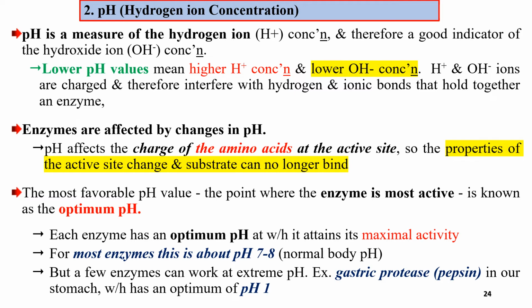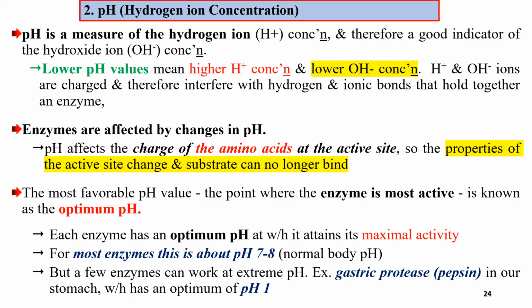So the properties of the active site change, and the substrate can no longer bind. Properties of the active site determine binding and unbinding of substrates. The most favorable pH value, the point where the enzyme is most active, is known as the optimum pH.